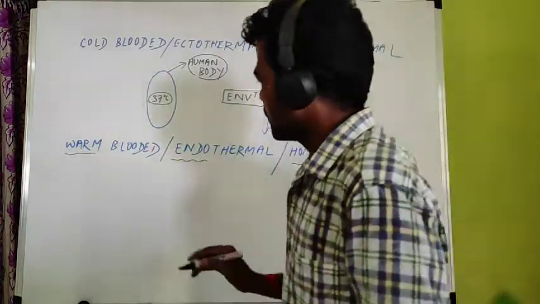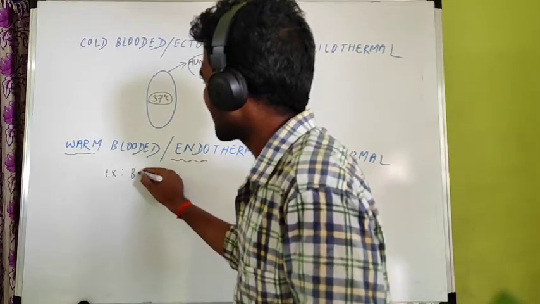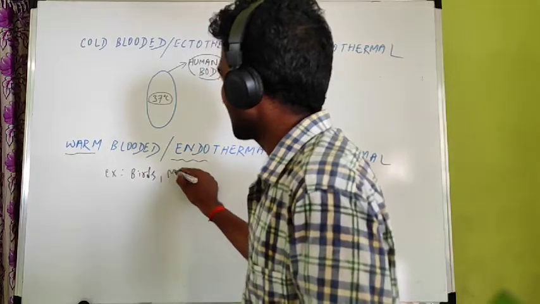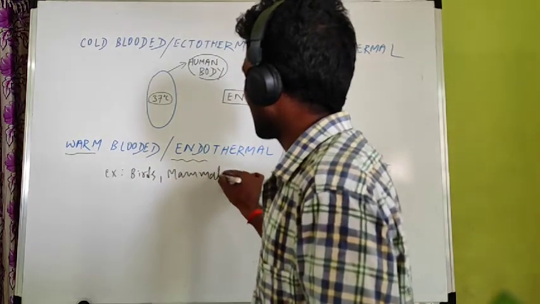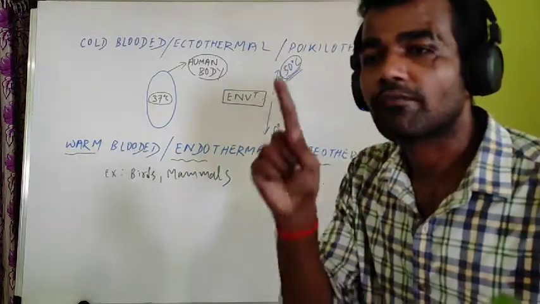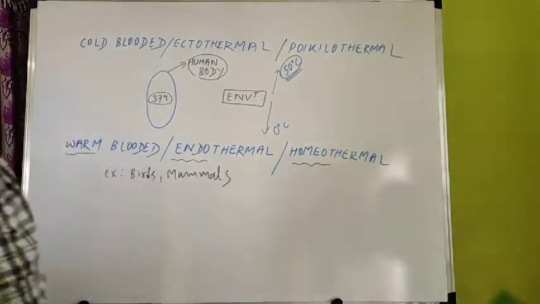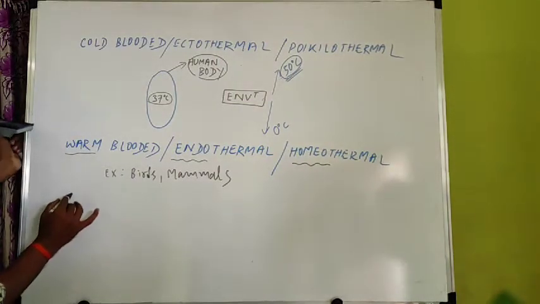We can take examples of warm-blooded: all the birds and mammals.